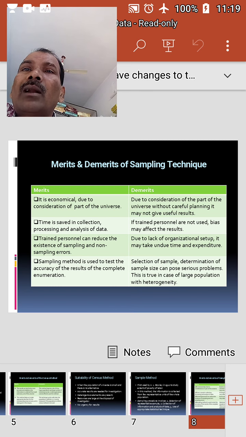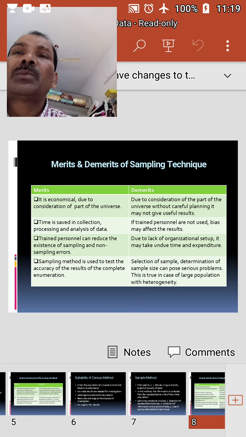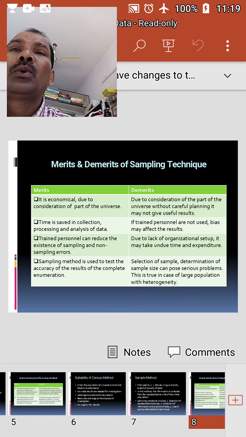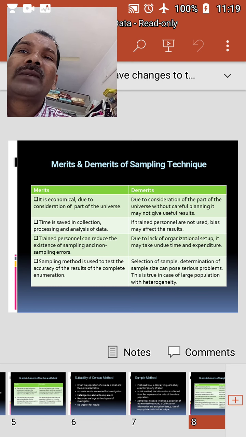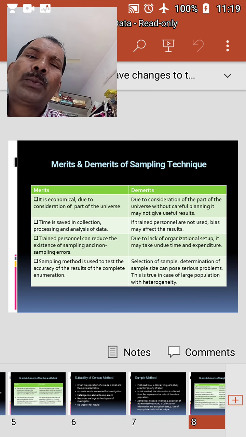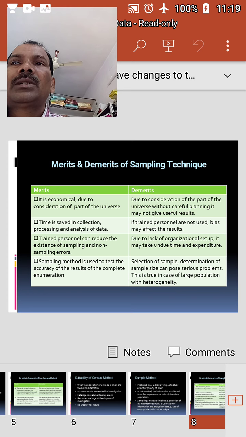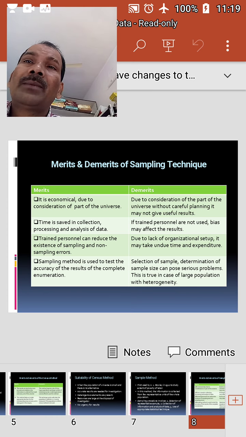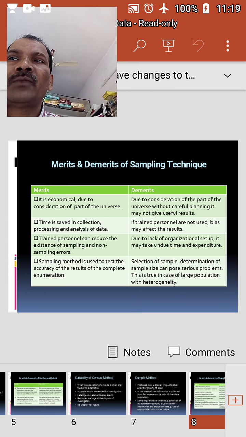As there is no organizational setup for sample investigation, it may involve undue time and expenditure. The selection of the sample and the determination of sample size pose serious problems. This is particularly true in the case of large populations consisting of different elements. In spite of these limitations, the sampling method is a widely accepted technique of collection of information.